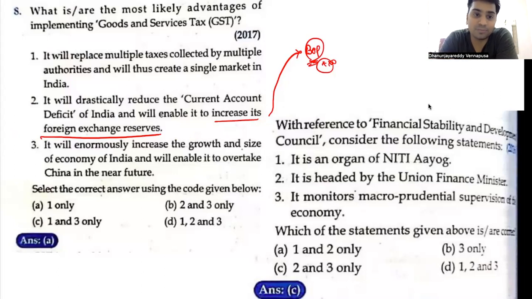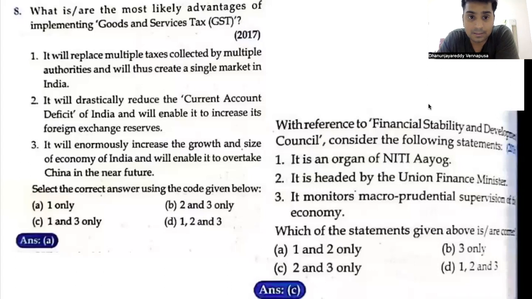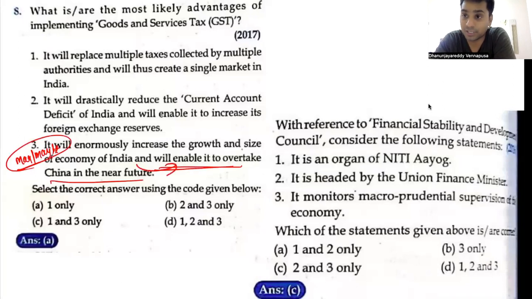Look here, it will enormously increase the growth and size of the economy of India. Enormously is extreme. Now, it will enormously increase the growth and size of the economy of India. People might be in doubt too. Maybe, yeah, it may happen. But the question is this one: it will enable it to overtake China in the near future. So we are in doubt. It may happen or may not happen. So if you are having that doubt, look at this. That doubt will be cleared, and it will enable it to overtake China in the near future.